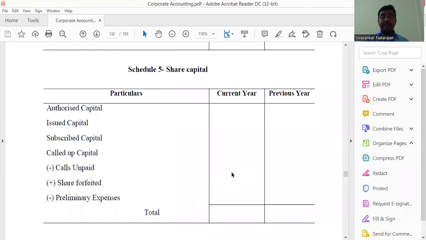Then Schedule 5 is share capital. It is authorized capital, issued, subscribed, called up. Then if any uncalled money or any forfeited shares are there, you have to deduct and add them accordingly, one by one.